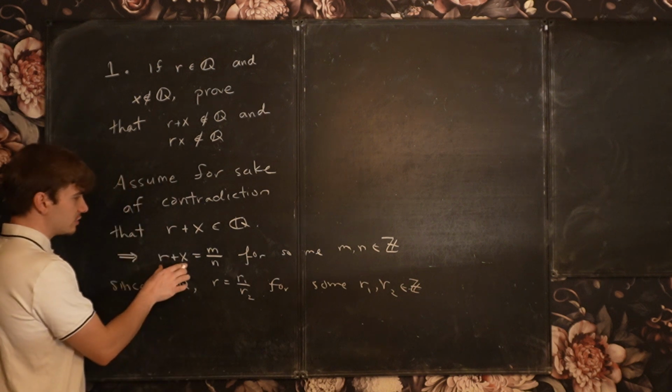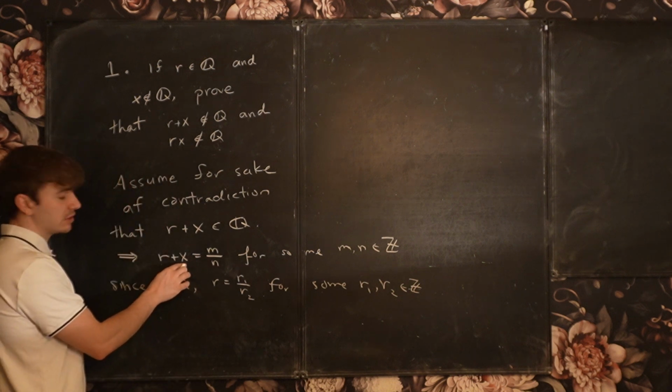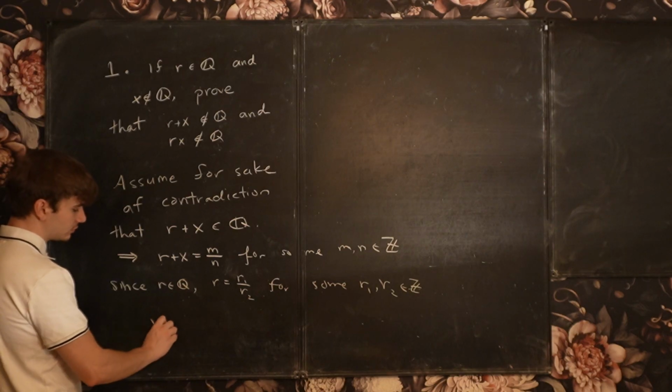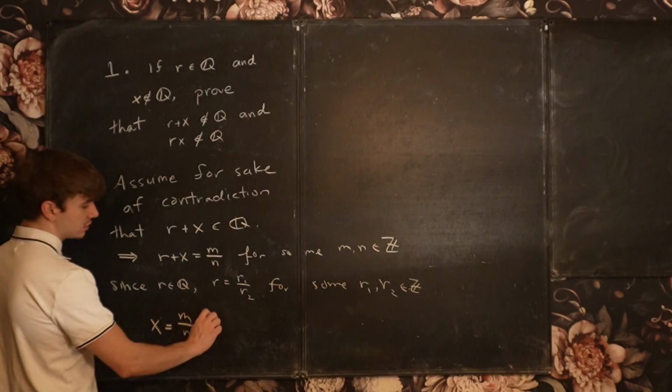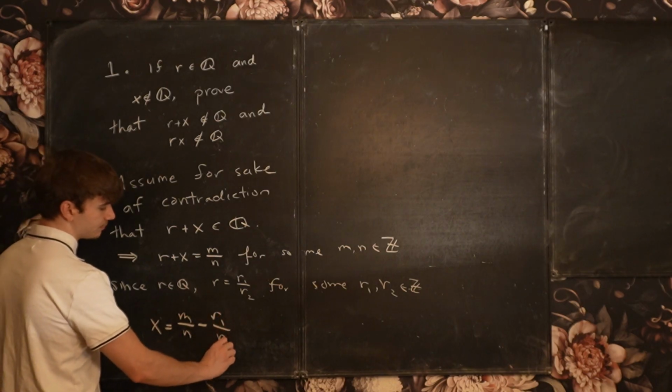Okay, but then this tells me that, in fact, x can be written as m over n minus r1 over r2.